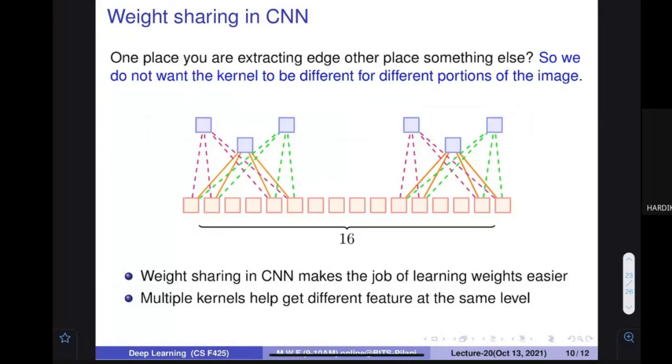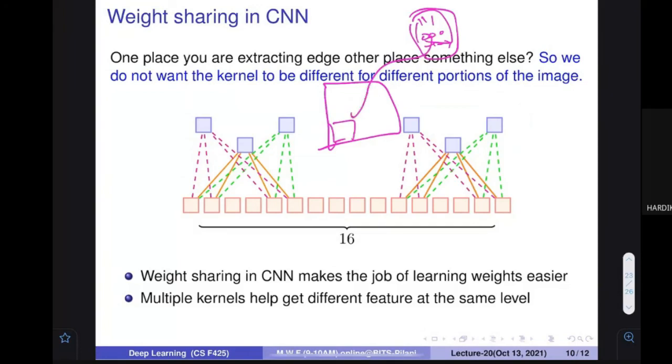Is it a good idea? Again, it's not a good idea. Okay, let me tell you why it is a good idea. The idea is this. Now you understand this very well, that if I have an image, I have a filter 1, 1, 1, 0, 0, 0, minus 1, minus 1, minus 1. If I use this, it is going to give me a horizontal edge. Okay, make sense? If I apply this filter here, and at this place I apply this filter 1, 1, 1, 0, 0, 0, minus 1, minus 1, minus 1, is it a right thing? On the image, at one place you are finding the horizontal edge, at another place you are finding the vertical edge. What is this?